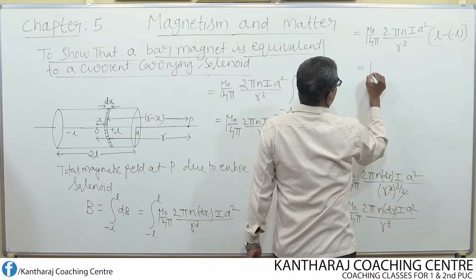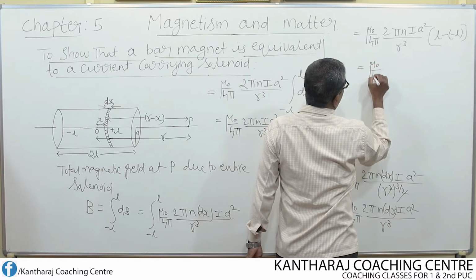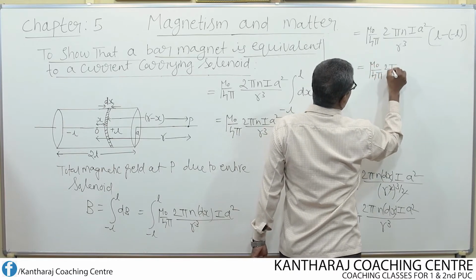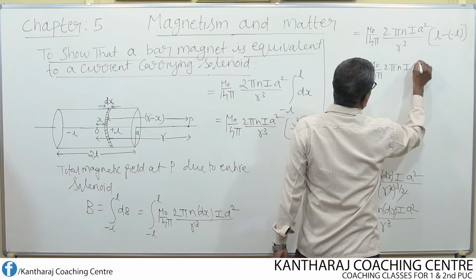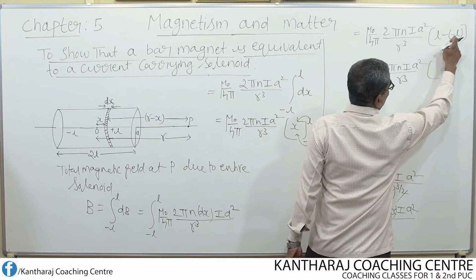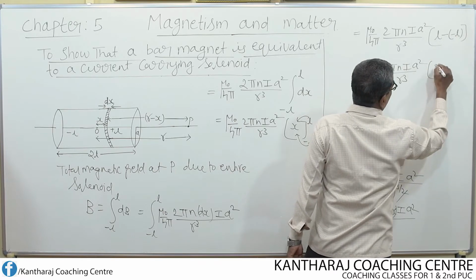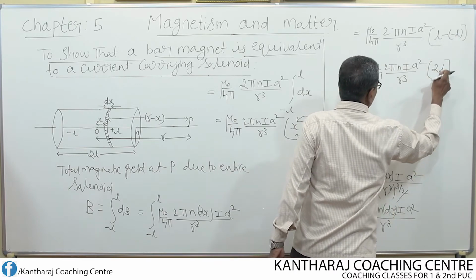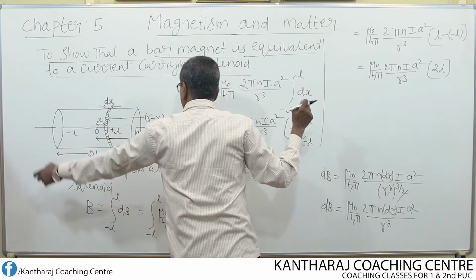Then this becomes mu naught over 4 pi, 2 pi n I a square divided by r cube, times L minus of minus L, which is L plus L, that becomes 2L. Now we got 2L, the complete length of the solenoid.